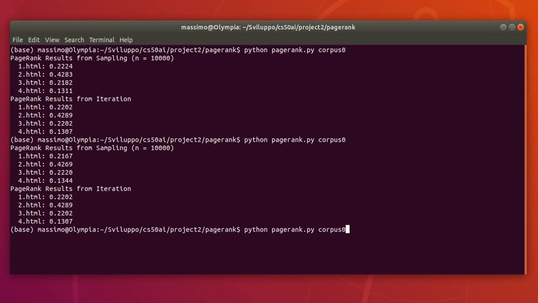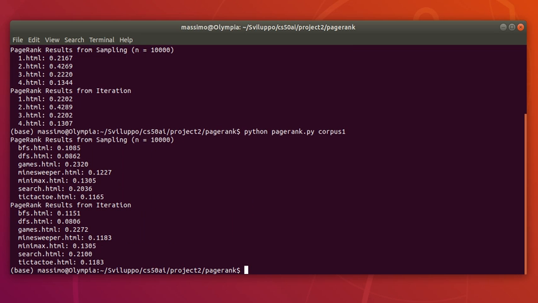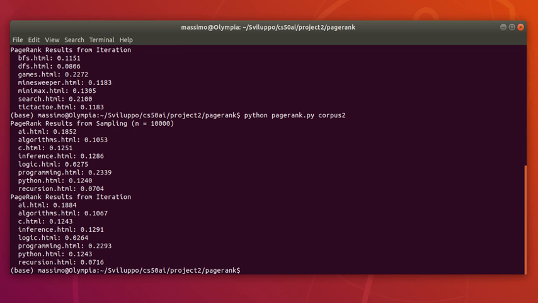Let's try with corpus 1, and again we'll see that the results are slightly close to each other for every page. And lastly, corpus 2, again we can see very similar results for every page.